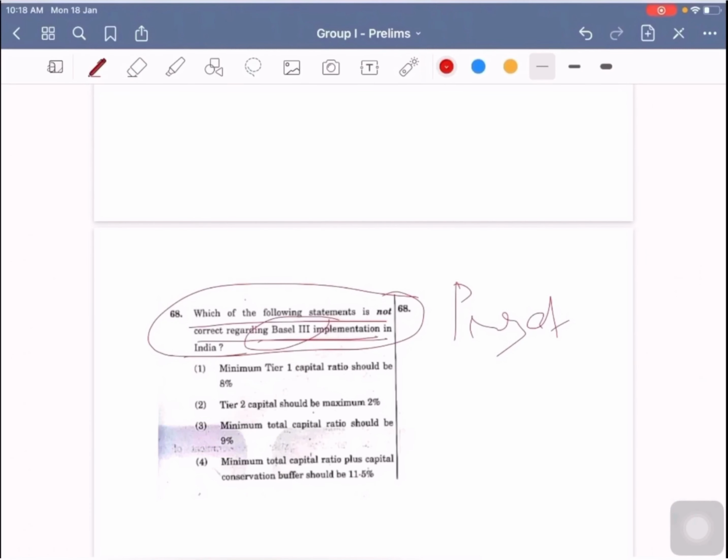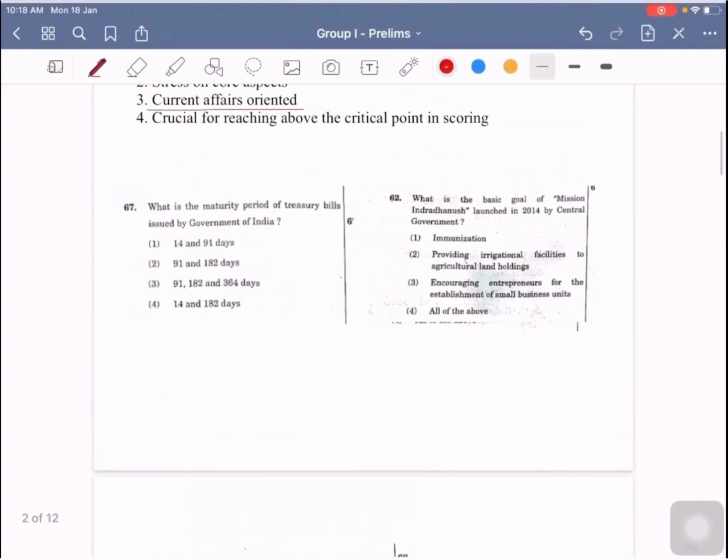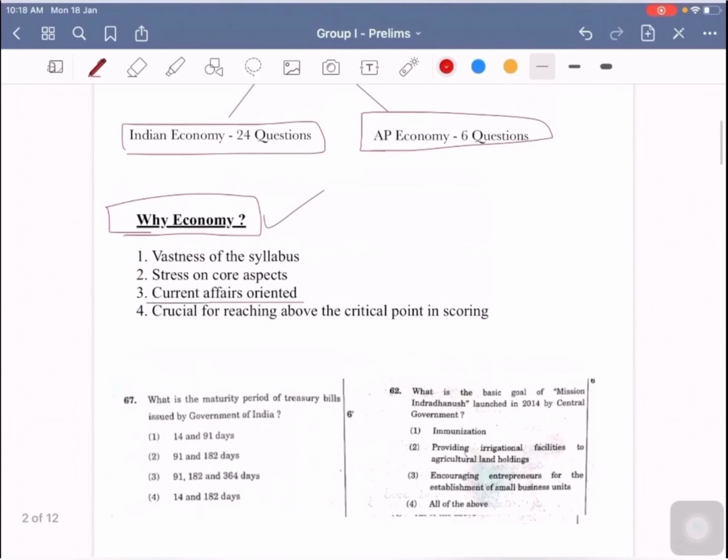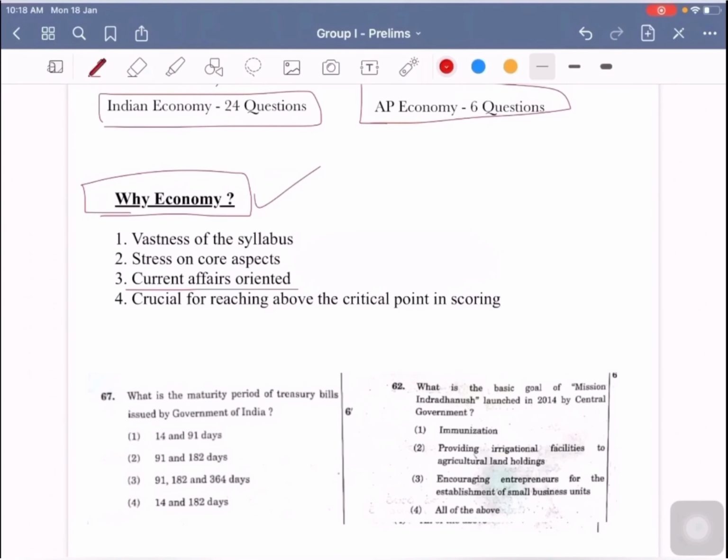So in a way, the question paper is a good mix of core concepts and current affairs orientation. And the fourth point is that the economy paper as such is crucial for reaching above the critical point in scoring.